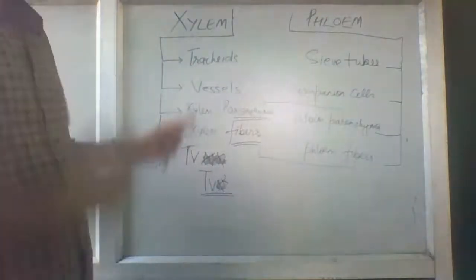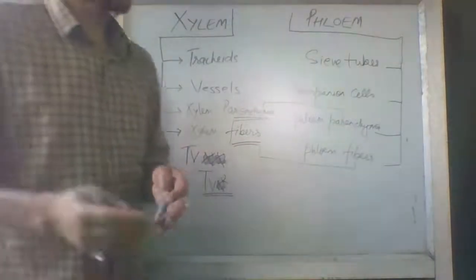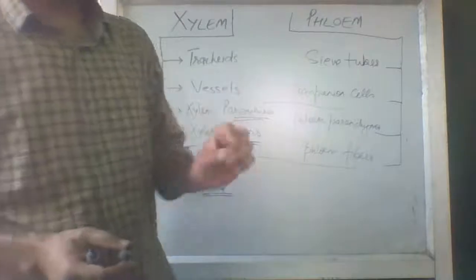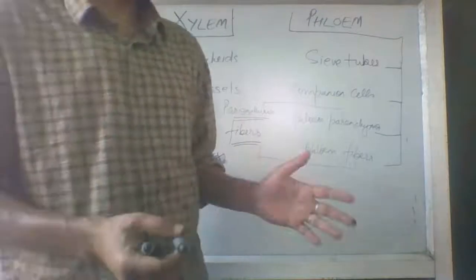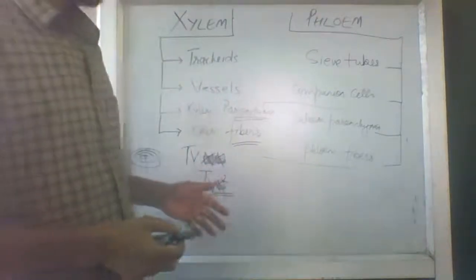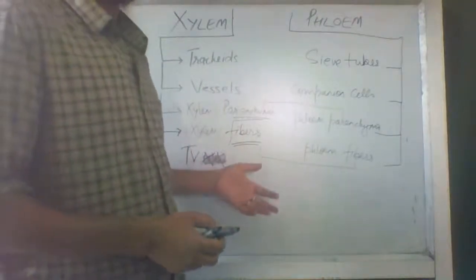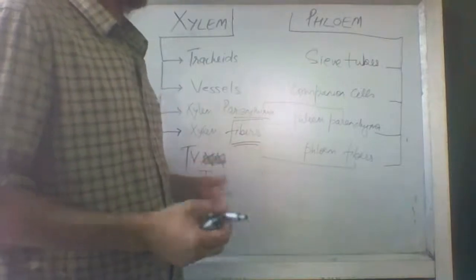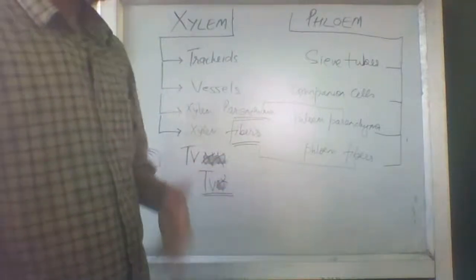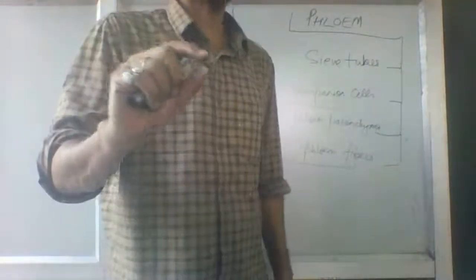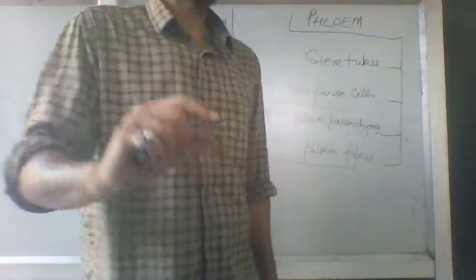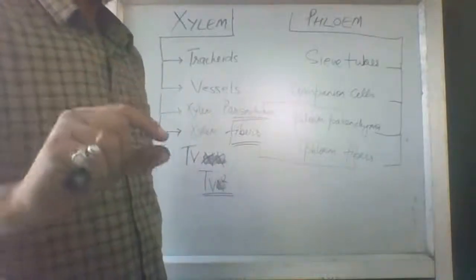Okay. Here in the tracheids, what are these tracheids? I am not talking about such small plants. I am talking about the normal plants, which are herbs, shrubs, trees, which are elongated and long.